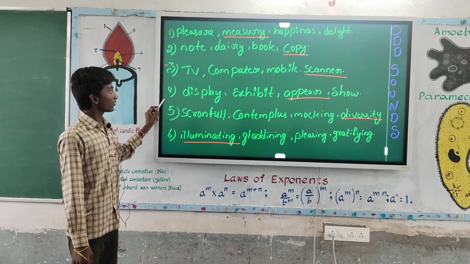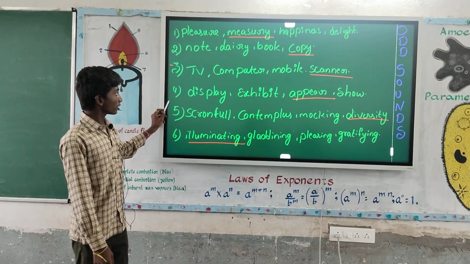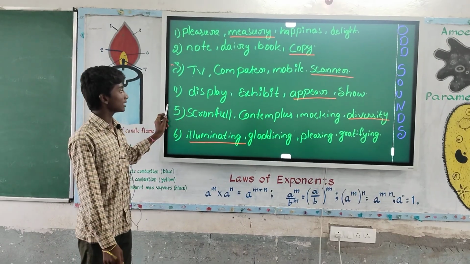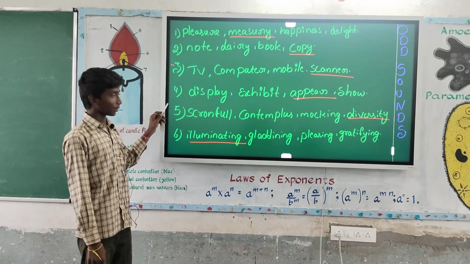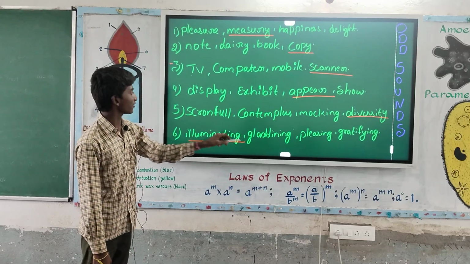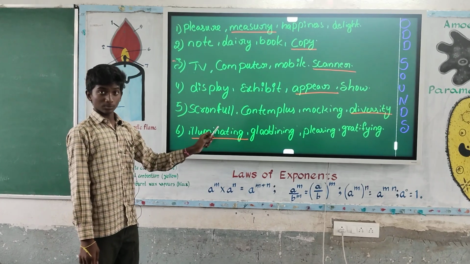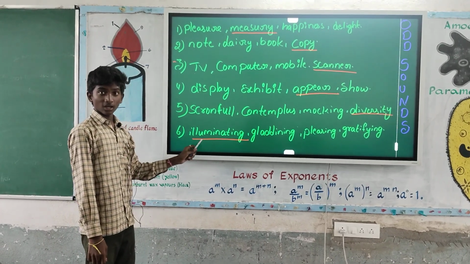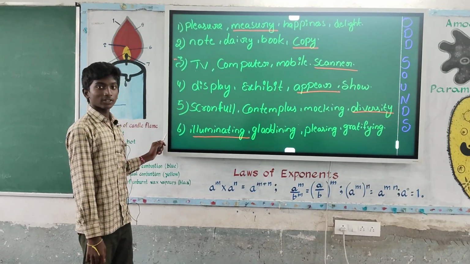In the fourth line there are 4 words. Display, exhibit, appear, show. Among them display, exhibit, show mean a setting of presentation of something. Appear, so here the odd one is appear. In the fifth line there are 4 words. Scornful, contemplate, smoking, diversity. Among them scornful, contemplate, smoking mean making fun of something. Diversity means variety of, so here the odd one is diversity.